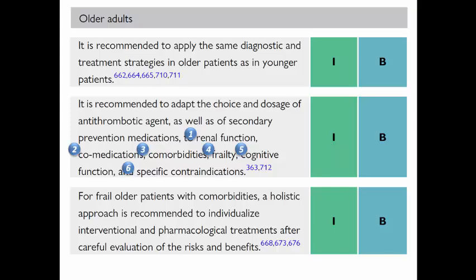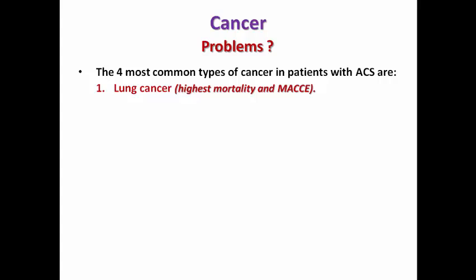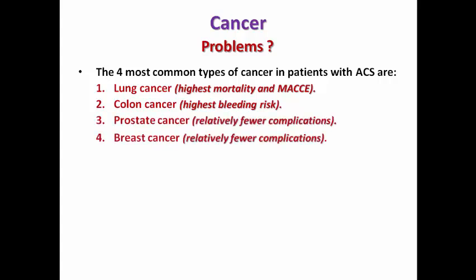evaluation of risk versus benefit. Now let's speak about a famous problem that is facing us in many acute coronary syndrome patients, which is cancer. The four most common types of cancer in patients with acute coronary syndrome are lung cancer, which represents the highest mortality and highest risk of major adverse cardiac and cerebrovascular events, colon cancer that represents a problem in the bleeding risk, and then prostate cancer and breast cancer that have relatively fewer complications.